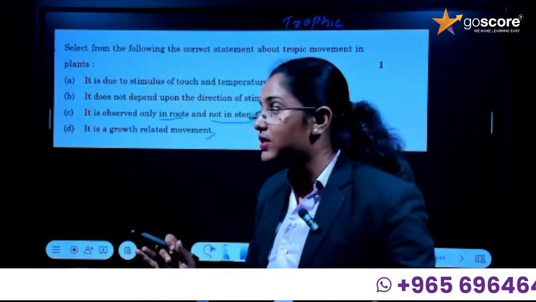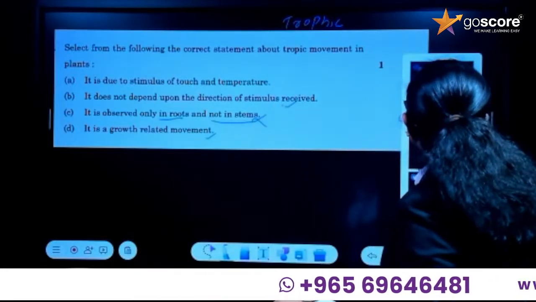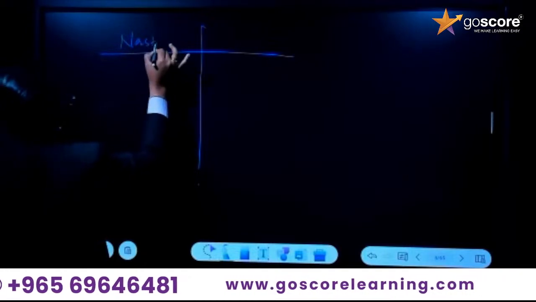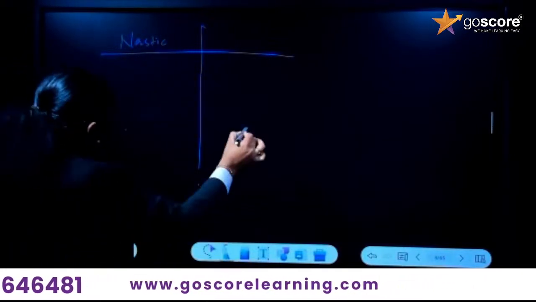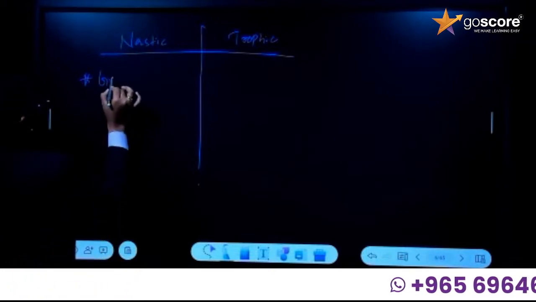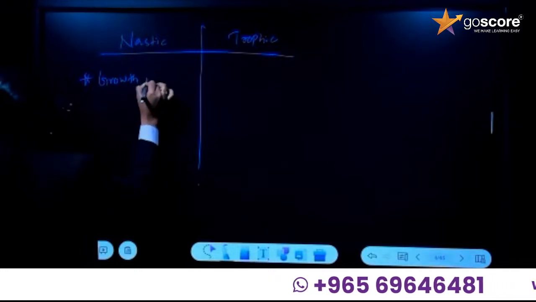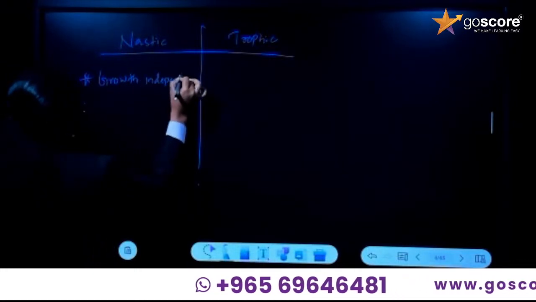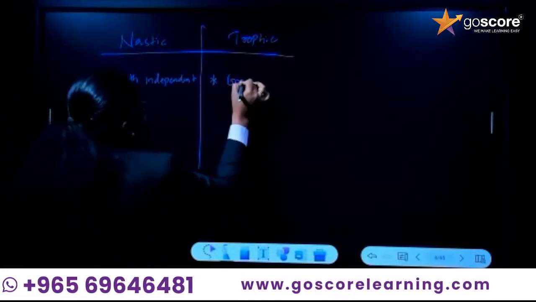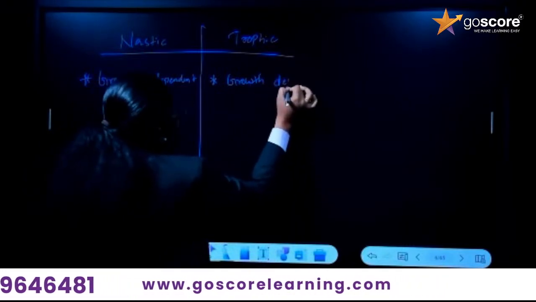Okay, two types of movement. Let's discuss it once again. We have studied the two types. The first one is nastic movement, and the second is trophic movement. What are the differences? Nastic movement is growth independent. If you consider trophic movement, it is growth dependent.